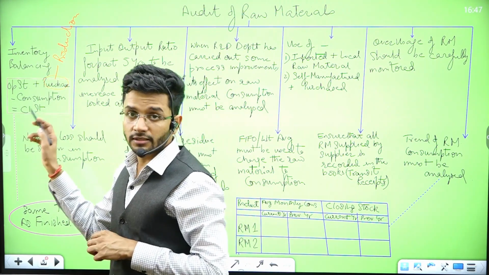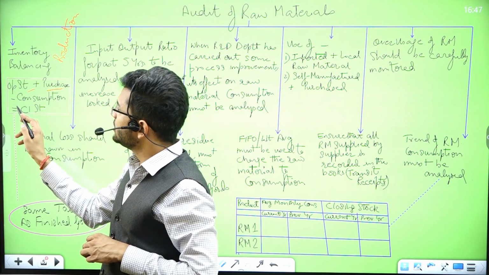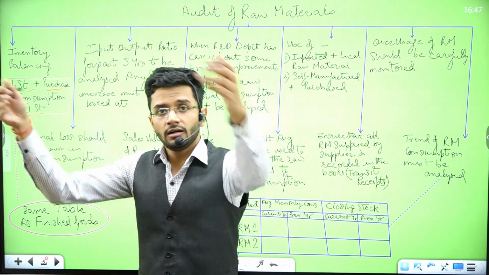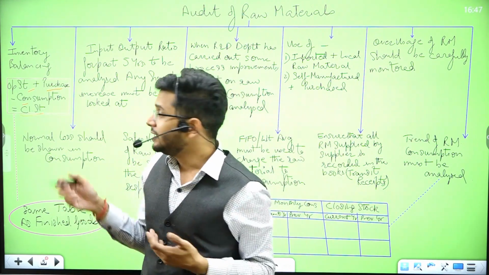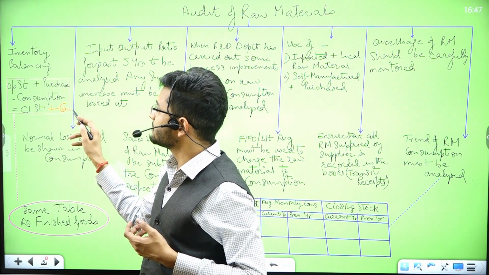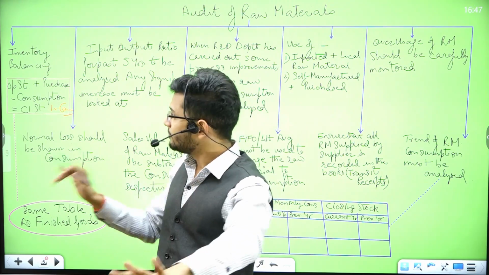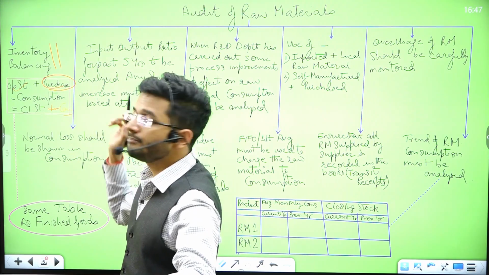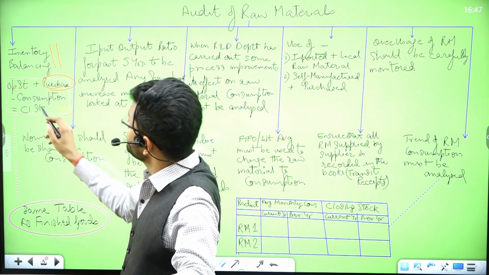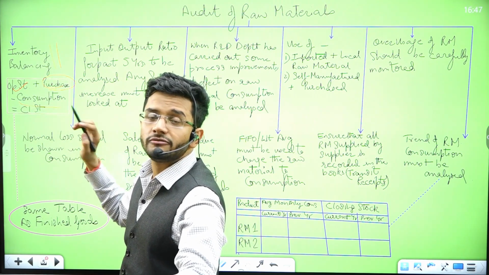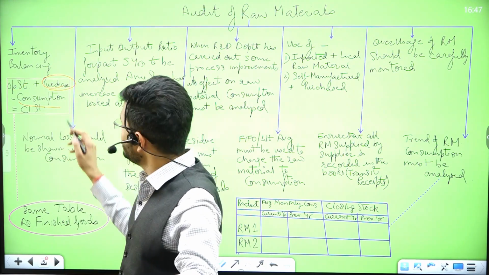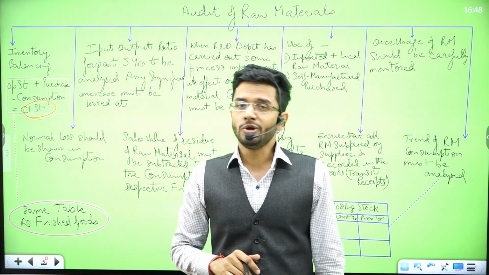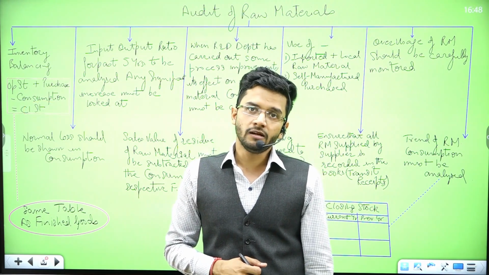So in case of finished goods, the equation was opening stock plus production is equal to closing stock plus consumption. Here I've just written consumption on this side, so it has become negative. If I write it over there, it will become positive. So that means one and the same thing, it doesn't matter at all. So inventory balancing in case of raw material is opening stock plus purchases during the year, how much raw material is purchased by you during the year, minus consumption. Whatever raw material you've put in your production line, that I'll reduce, should be equal to closing stock. This is an average balancing equation which we have to analyze while we are doing inventory of raw material.